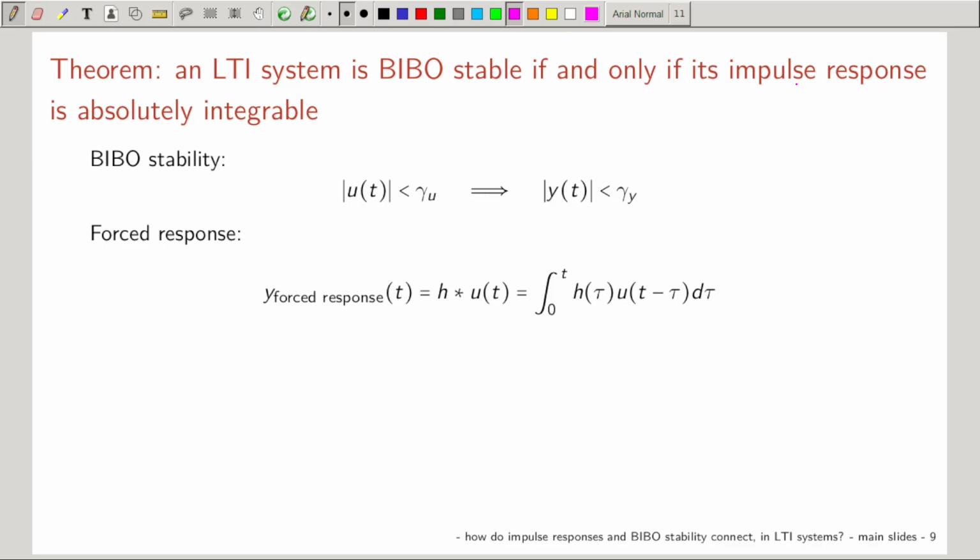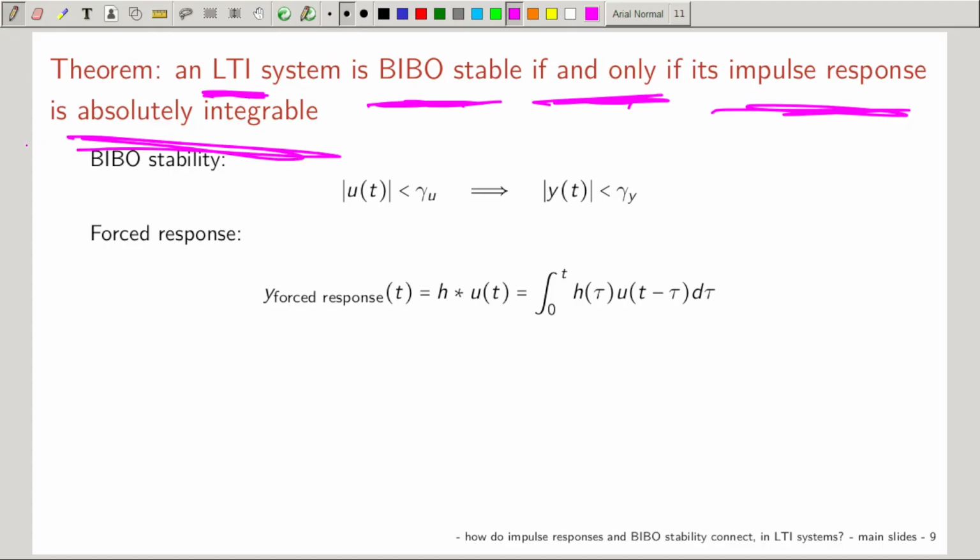Theorem. We are not going to prove it. We are going to see the implications. A non-autonomous LTI system. If it is autonomous, we cannot talk about BIBO stability. An LTI system is BIBO stable if and only if the impulse response is absolutely integrable.